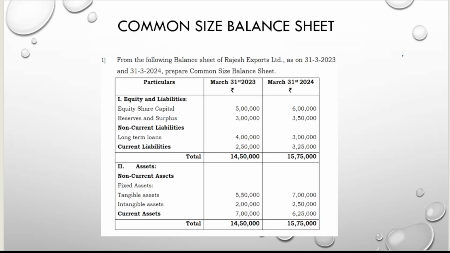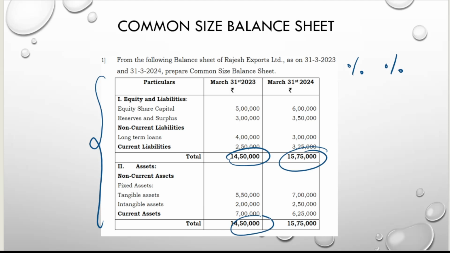Balance sheet. One time they will give it according to the format, you write it and directly find the percentage. Ma'am, in the balance sheet which amount do you take as common? Total assets and total liabilities. You should take this as 100% and everything should be compared to this total.